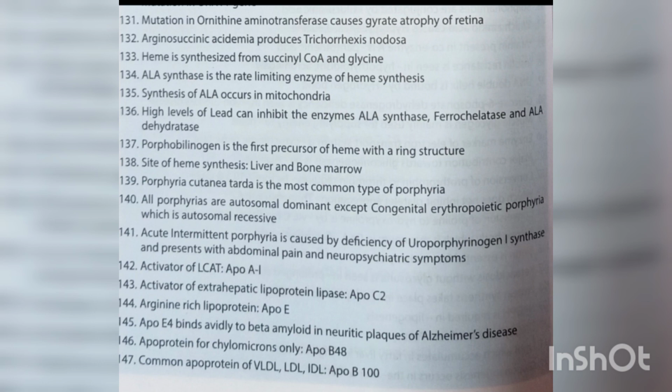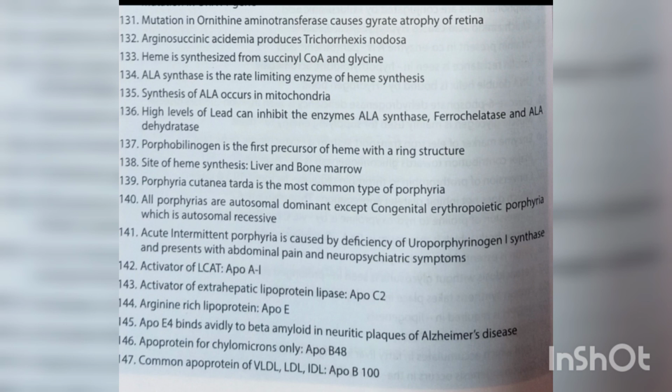Porphyria cutanea tarda is the most common type of porphyria. All porphyrias are autosomal dominant except congenital erythropoietic porphyria, which is autosomal recessive. Acute intermittent porphyria is caused by deficiency of uroporphyrinogen 1 synthase and presents with abdominal pain and neuropsychiatric symptoms.